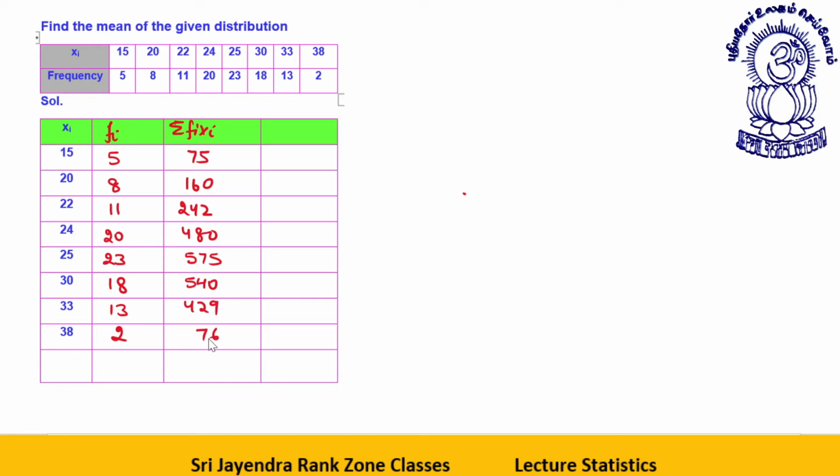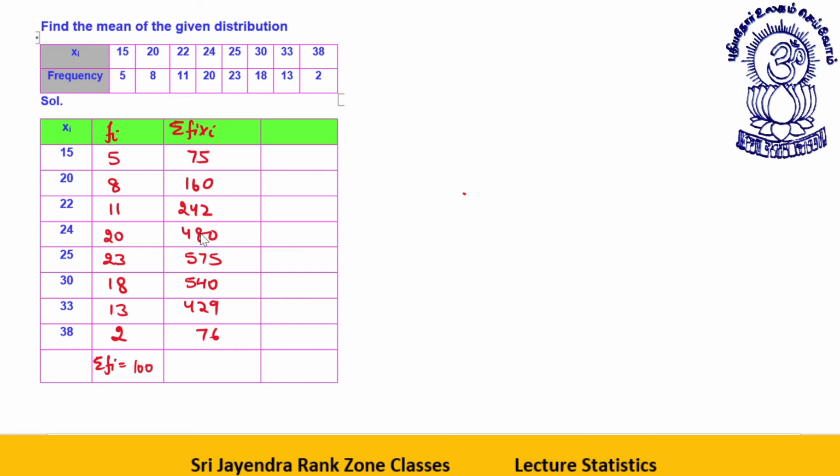In the last, it is 76. So, summation fi. First of all, add these values: 5, 8, 13, 13 plus 11, 24, 47, 67, 75, 85, 100. These are 100 values.